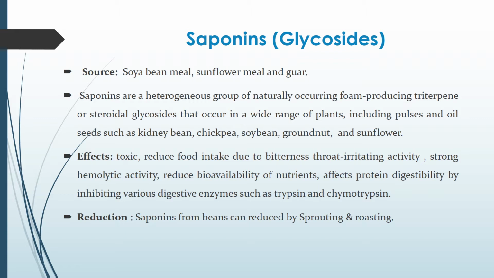They are found in various legumes and pulses. They are a heterogeneous group, basically triterpene or steroidal glycosides, which have soap-like ability of forming foam. They are present in a wide range of plants including pulses, oil seeds, kidney bean, chickpea, soybean, groundnut and sunflower. So, what are the effects of consuming these anti-nutritional factors?